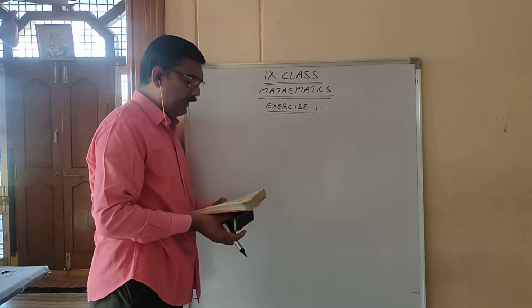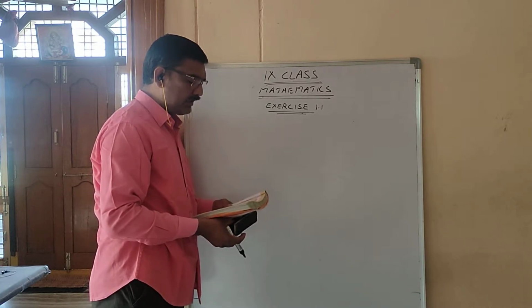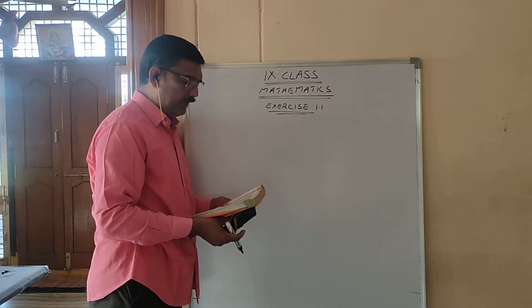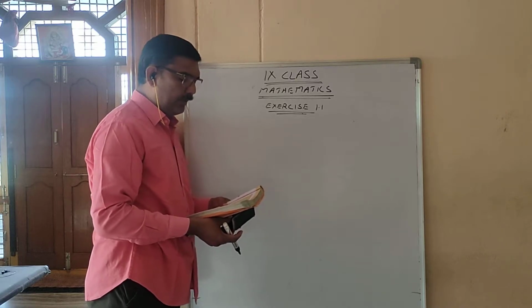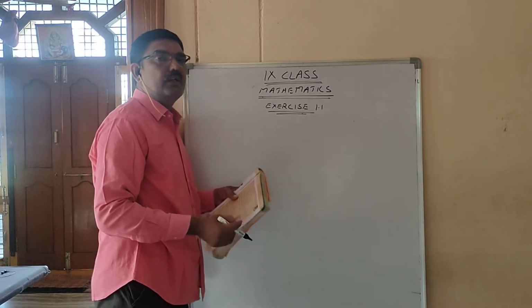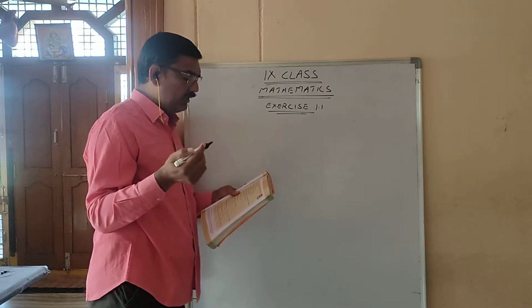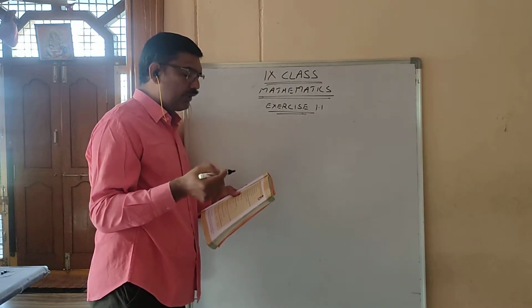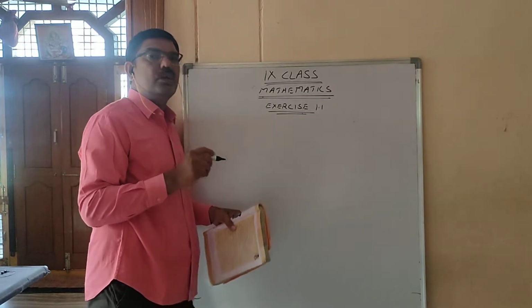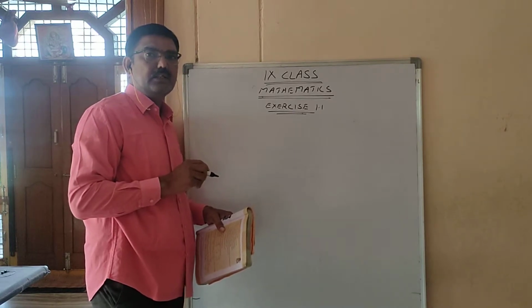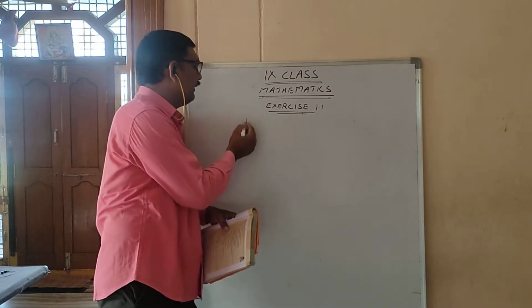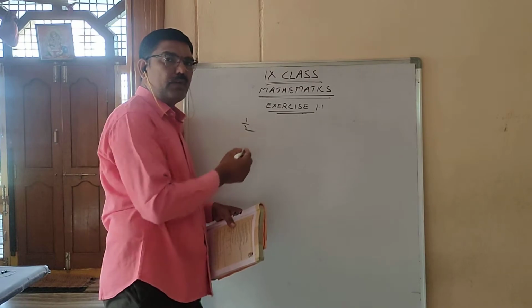Give one example each to the following statements. A number which is rational but not an integer. You have to write a number. It should be a rational number. It should not be an integer. If I write 1 by 2, what is 1 by 2?